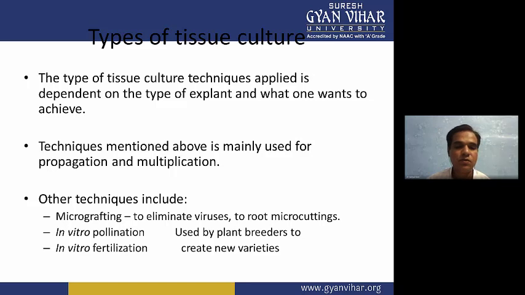Then next, in vitro pollination is also there. With in vitro pollination, we can pollinate flowers, and these can be used to produce hybrid plants. It is basically a technique that can be utilized by plant breeders to produce specific types of plants with specific characters, like high-yielding plants, high-flowering plants, and various commercial breeds we can develop using the in vitro pollination technique.